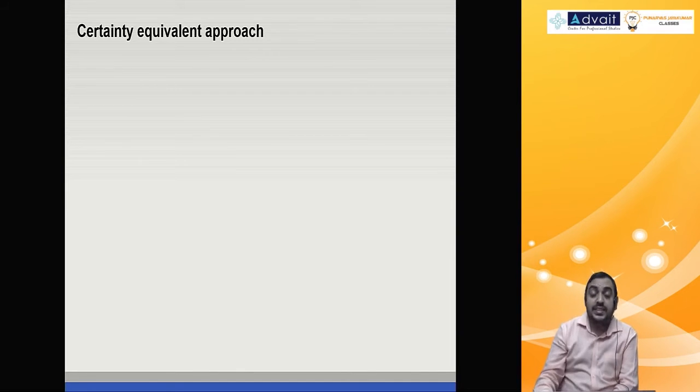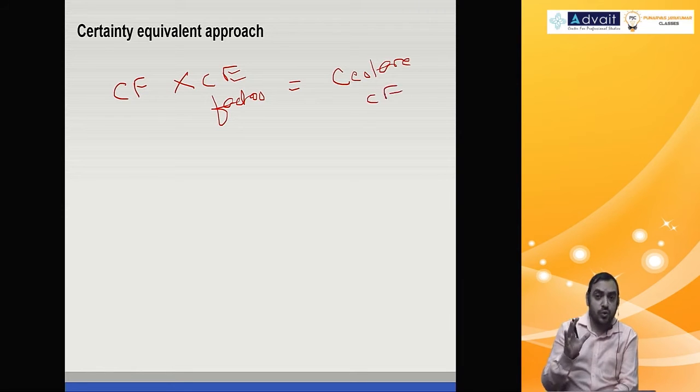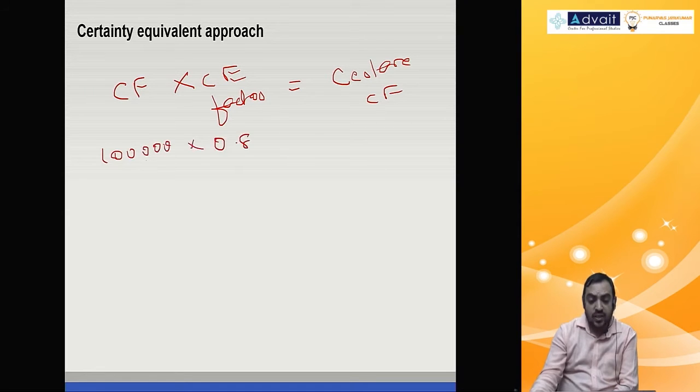That's called the certainty equivalent factor. So cash flow, whatever is given, multiplied by the certainty equivalent factor will get you certain cash flow. Certain cash flow means guaranteed cash flow. For example, if cash flow is estimated to be 1 lakh, and the certainty equivalent factor is 0.8, that means 80,000.